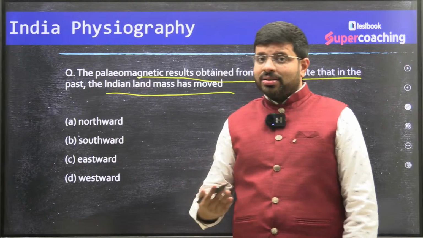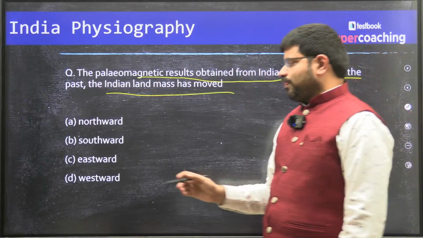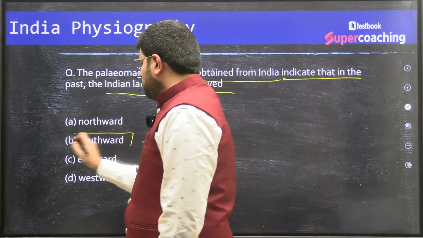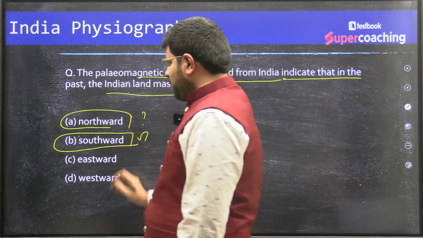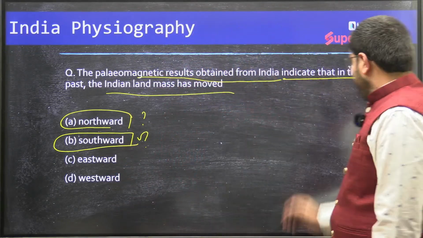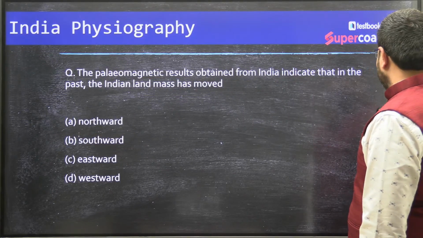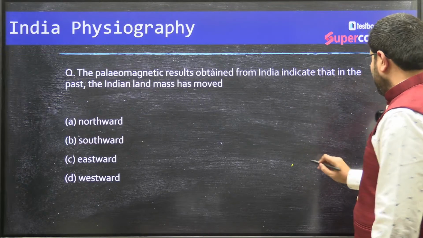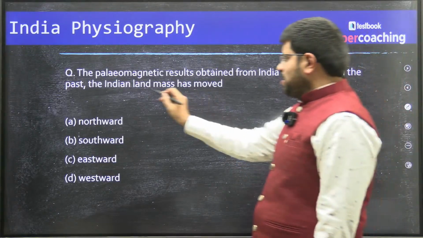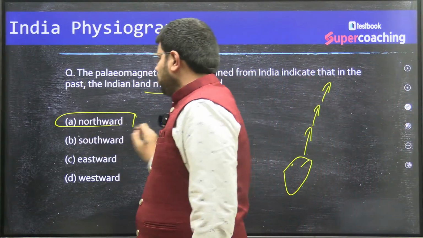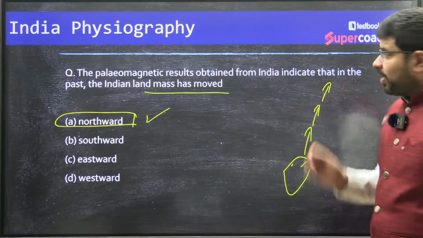We'll discuss that. From that land, to which side has India moved? Southward, northward, eastward or westward? What is the answer? India was once upon a time in the southern hemisphere, and from there we have slowly moved northwards. So the answer, which side has India moved? Northward. This would be the answer. So the Indian landmass has moved northward.